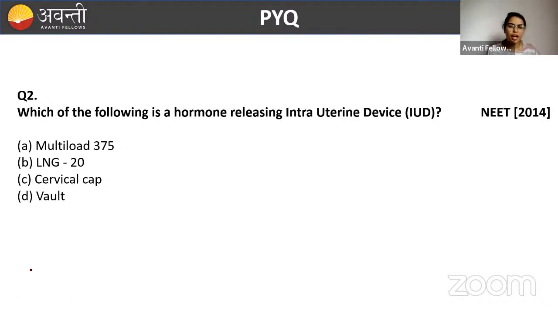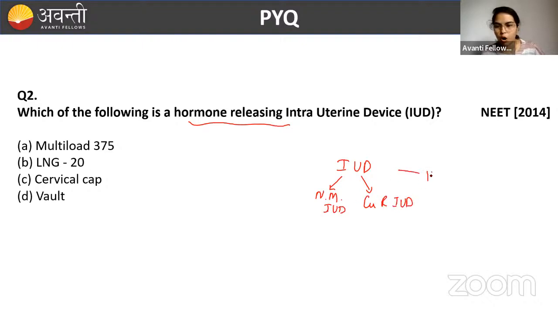So what is happening here? We are talking about the hormone releasing IUD. I told you IUDs are of three types: the non-medicated IUD, the second one is copper releasing IUD, and the third one is hormone releasing IUD.